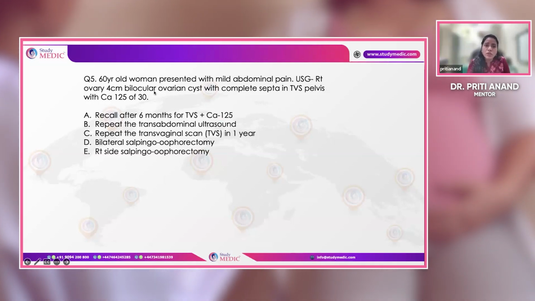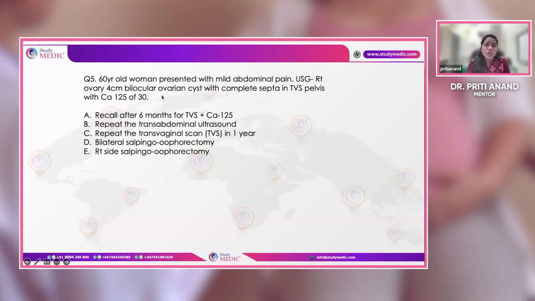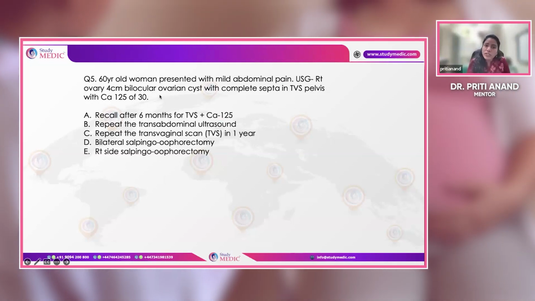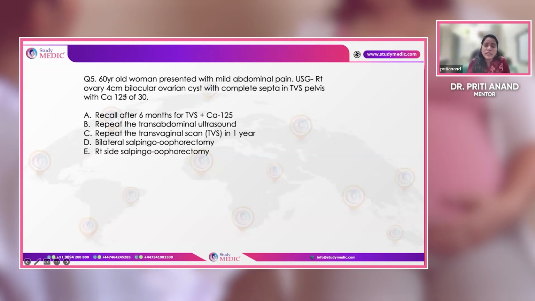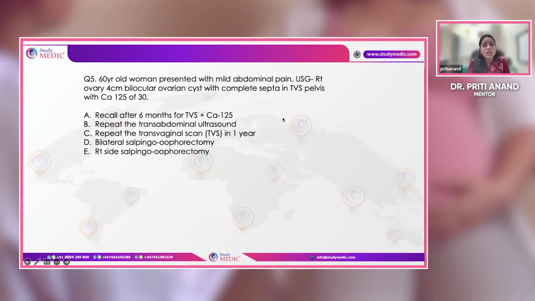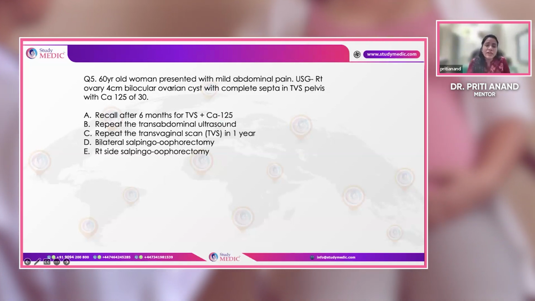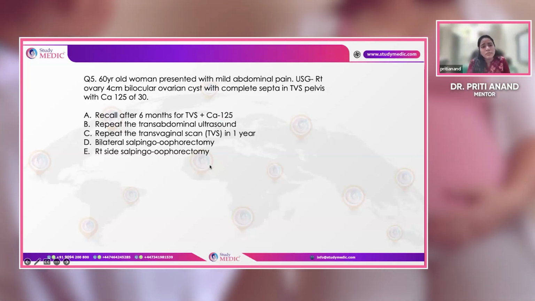Okay, for a bilocular cyst you always give a score of 1. So ideally she has a score of 90. Then it is less than 200, but she's symptomatic. Though the cyst size is less than 5 cm, she's symptomatic. For a symptomatic cyst, we always offer treatment.